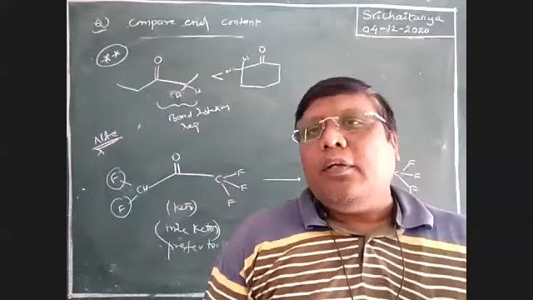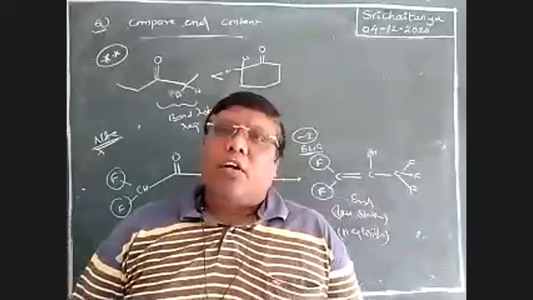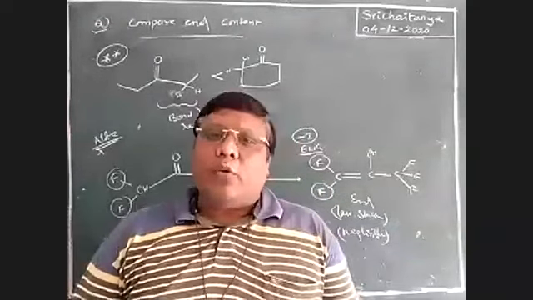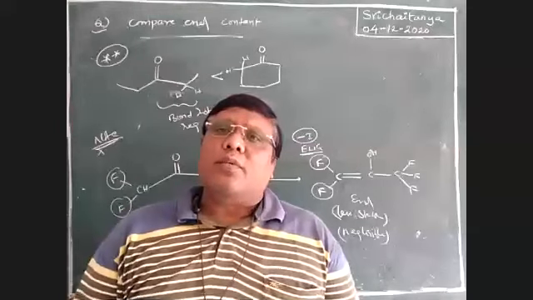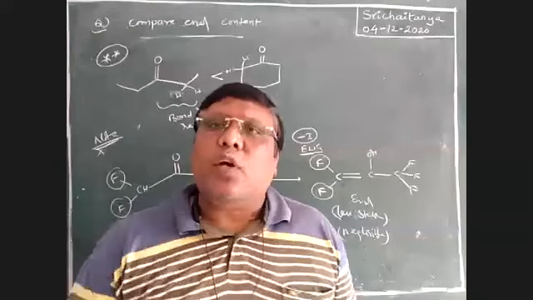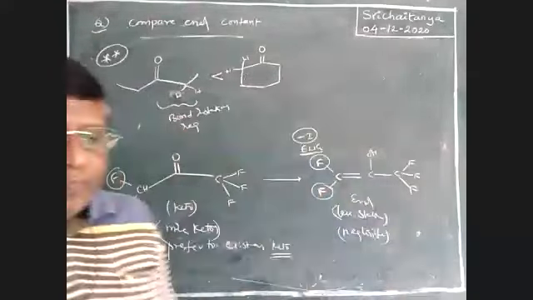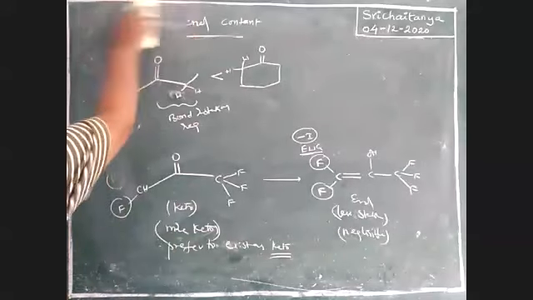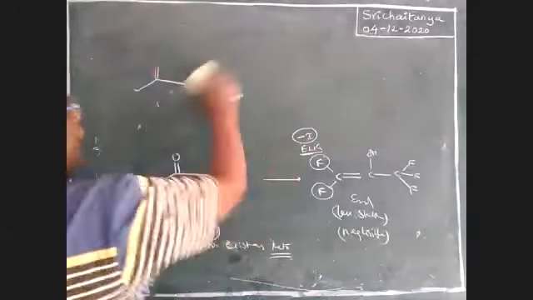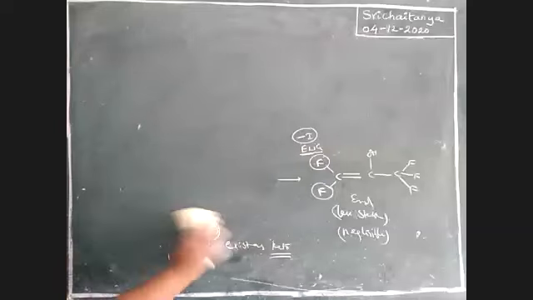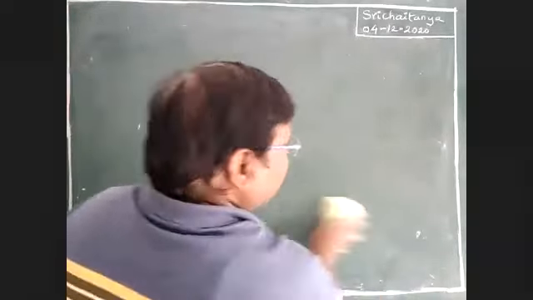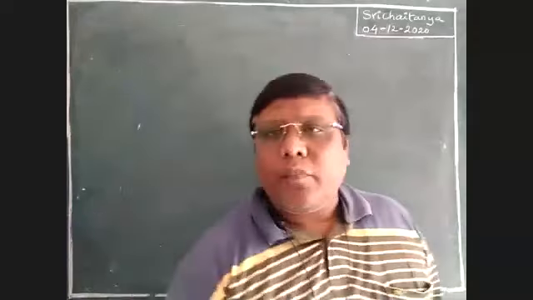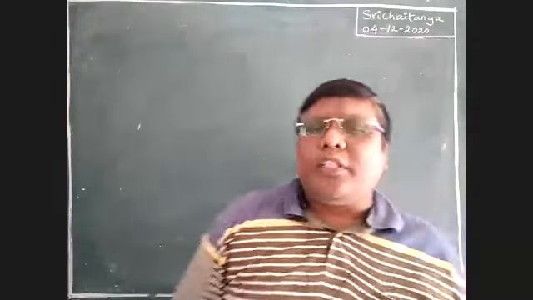Okay. Next, this is about keto enol tautomerism, boys. Mostly we have keto enol tautomerism, but some other tautomerisms are also possible. Let us take one more example, another type of tautomerism, which is called valency tautomerism.